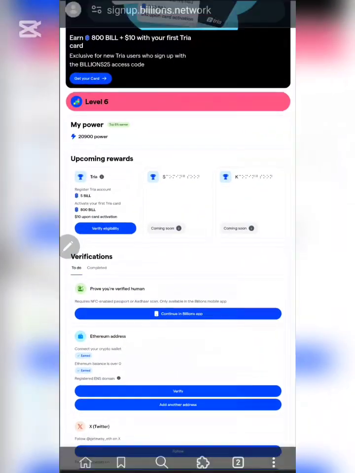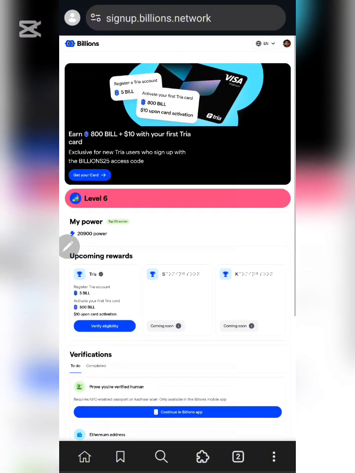Do not forget that the TGE is coming very soon, and I'm also going to be making a video concerning the trial card and of course how you can acquire it. Remember, there are a lot of airdrops and rewards coming for people with trial cards, so I'm going to be making a separate video for that, so that any of you who wants to go into it will follow the video guide and get his or hers.